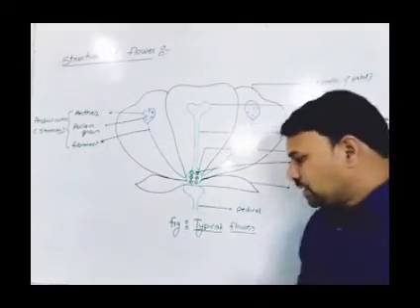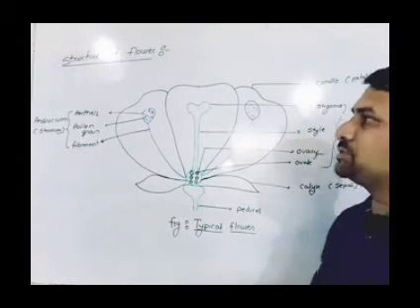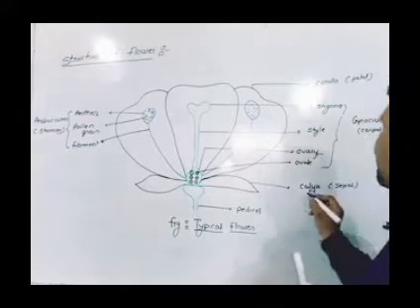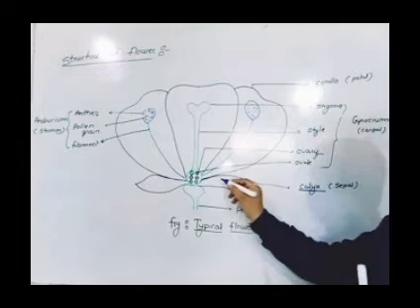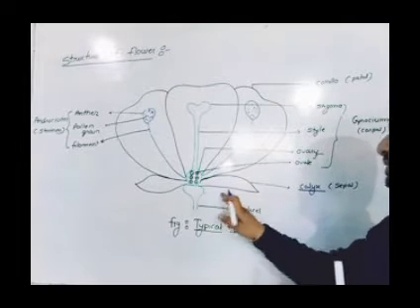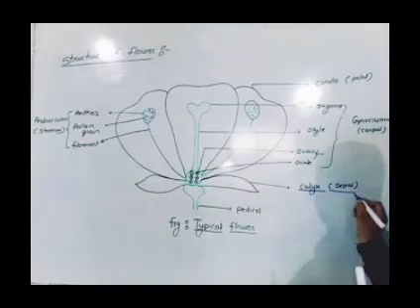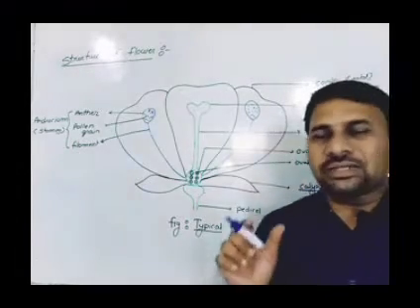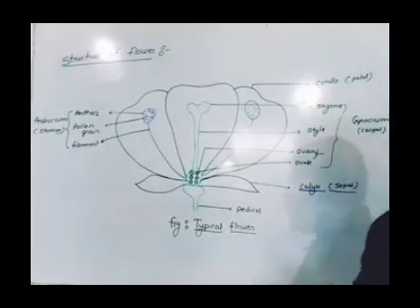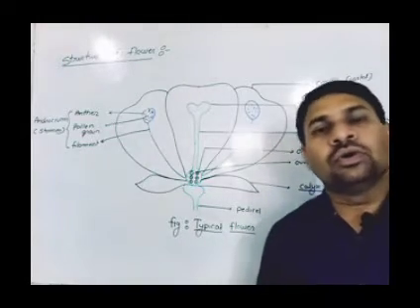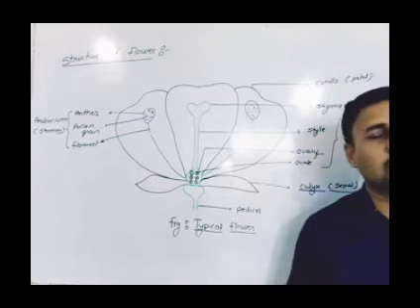Now here we are seeing the accessory whorls. First of all, we will go to the accessory whorls. The first is the calyx. Calyx is one accessory whorl which is present on this bract. The members of this calyx are the sepals, and they perform a protective role in the flower. What does it do in the flower? It does the work of protection.